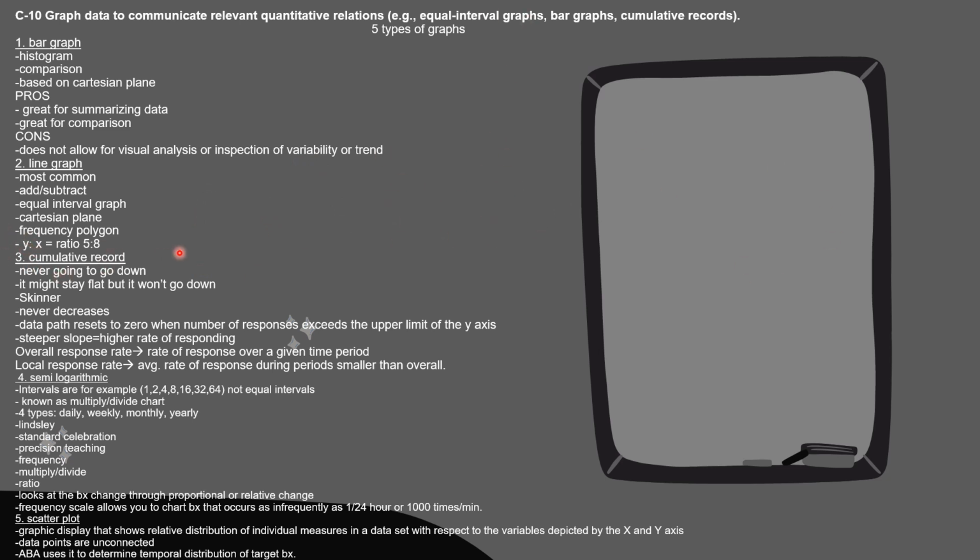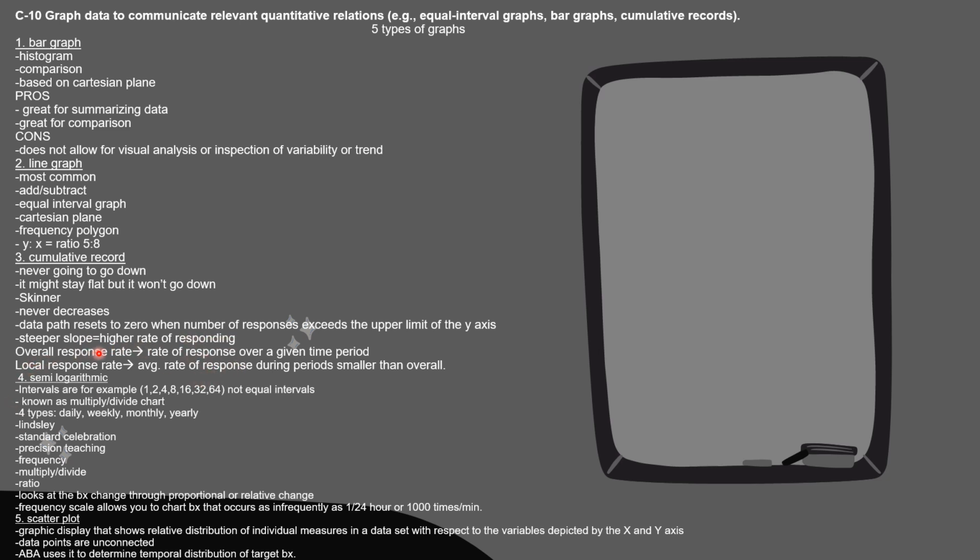Then there's the cumulative record. This is the type of graph that never decreases. It never goes down. It might go flat, but it will never go down. Its data path resets to 0 when the number of responses exceeds the upper limit of the y-axis. There are also slopes. If there's a steeper slope, that means there's a higher rate of responding.